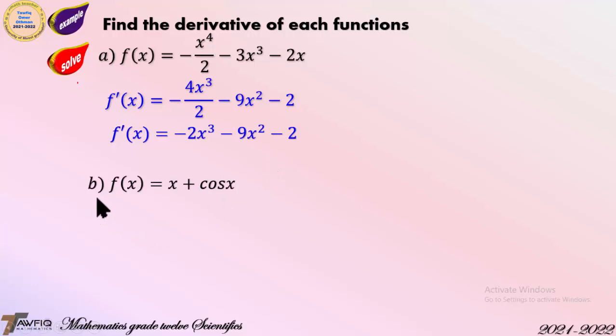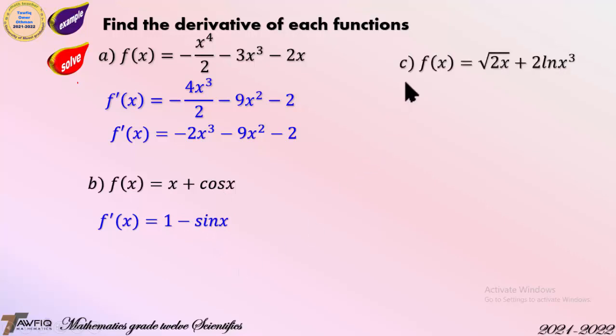B. f(x) is equal to x plus cosine x. f prime of x is equal to the derivative of x, which is 1, plus the derivative of cosine x, which is minus sine x.